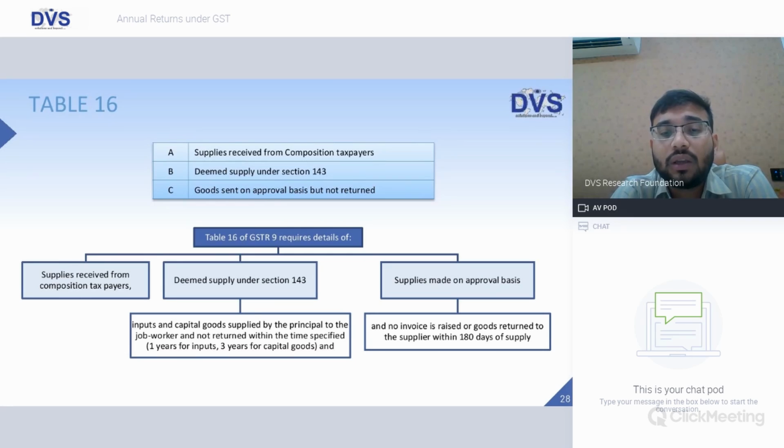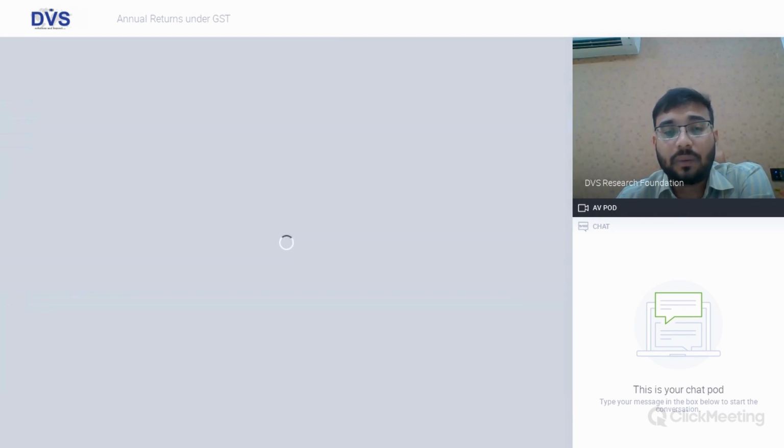column number B. Supplies made on approval basis and no invoice is raised or goods returned to the supplier within 180 days. So you have sent goods on approval under GST law; if no sales is getting fructified, within 180 days the goods need to be returned to the supplier or the GST has to be paid. If there are situations wherein the goods are not returned and GST is also not paid, those details would form part of column C, table number 16.